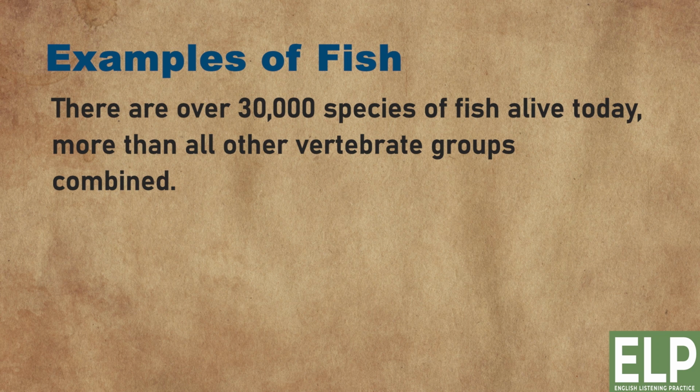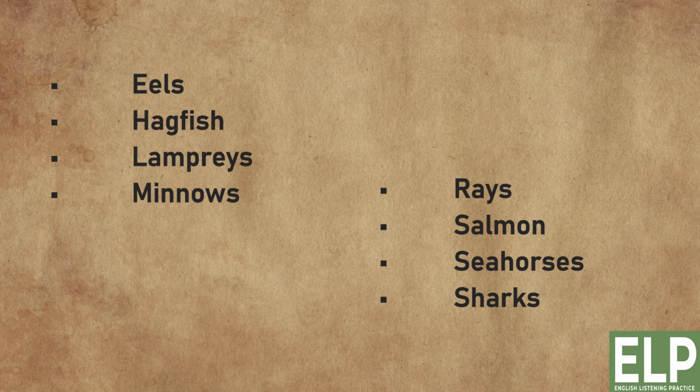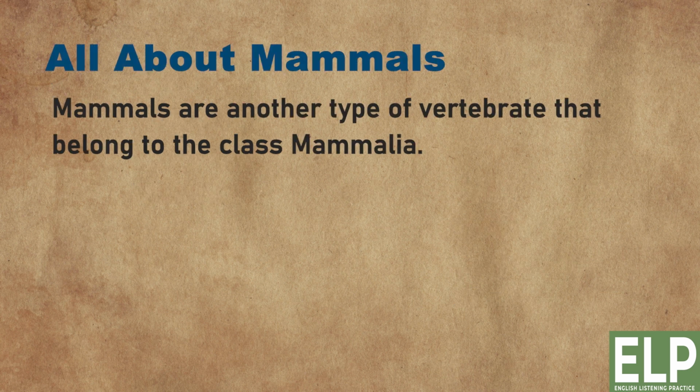Examples of fish. There are over 30,000 species of fish alive today, more than all other vertebrate groups combined. Eels, hagfish, lampreys, minnows, rays, salmon, seahorses, sharks.